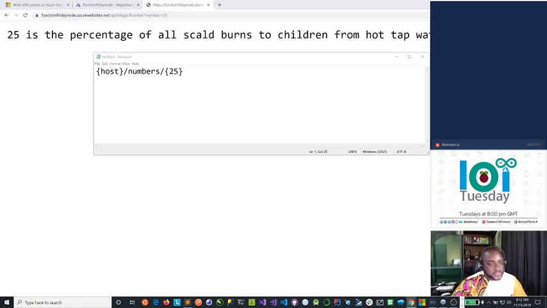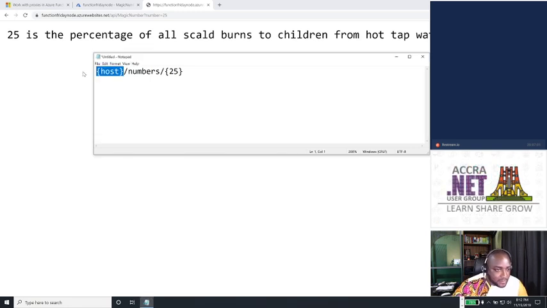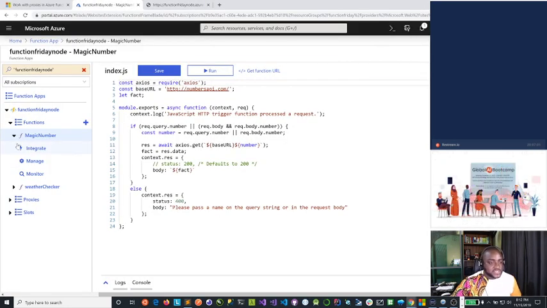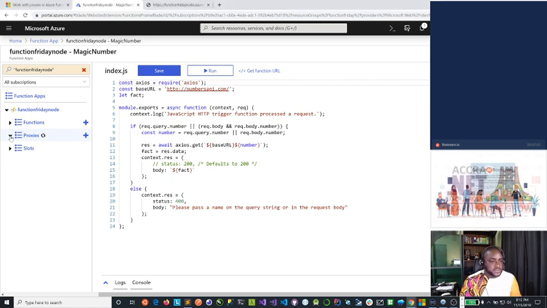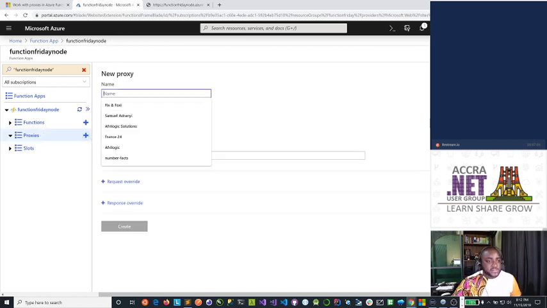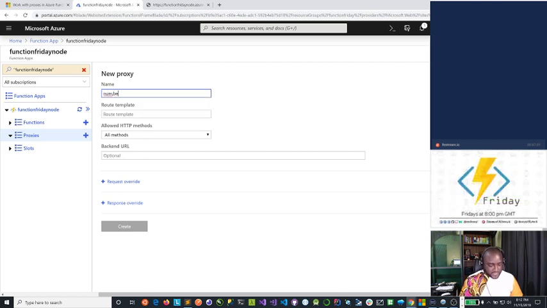Now, this is what we want to achieve. Our endpoint or host, we want to call numbers and then pass the number. So let's go back to our portal. To achieve this, we go to our proxies here. Currently we don't have any proxies, so we go to proxies and hit create new proxy. You need to give your proxy a name, so I'll call mine numbers.